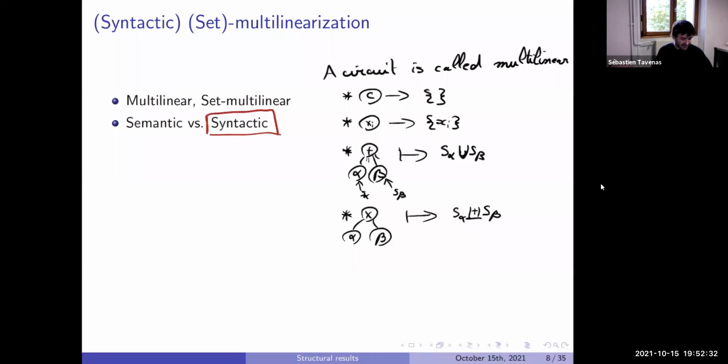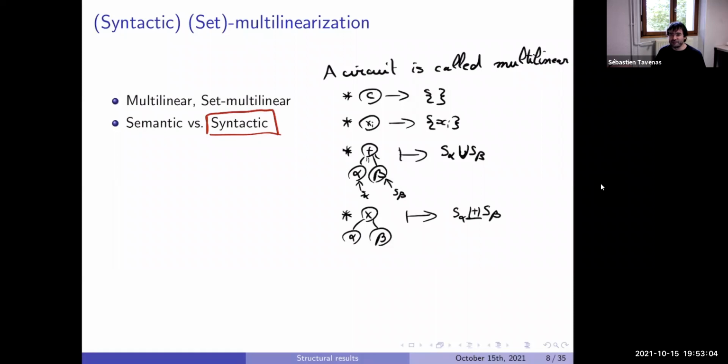What is your favorite symbol for disjoint union? In particular, if your circuit has this form, we can associate this, and each time it's really a disjoint union, you are sure that your circuit is multilinear, and every gate computes multilinear polynomials. In general, every time we want to transform something into multilinear, we get something like that. The same thing happens for set multilinear.